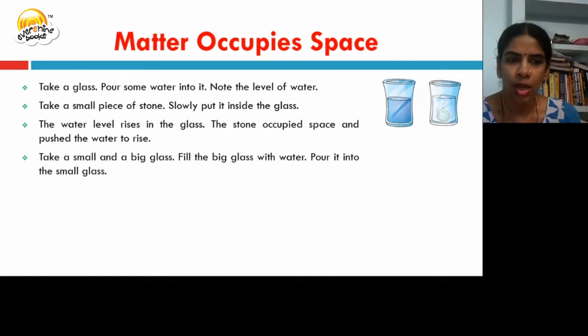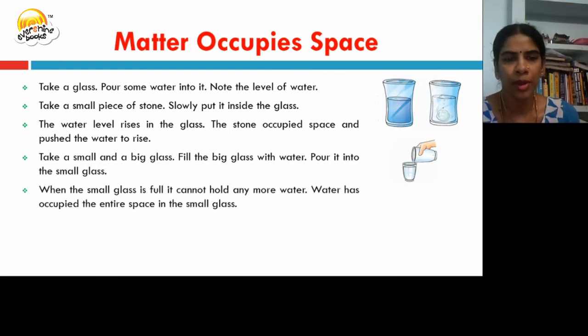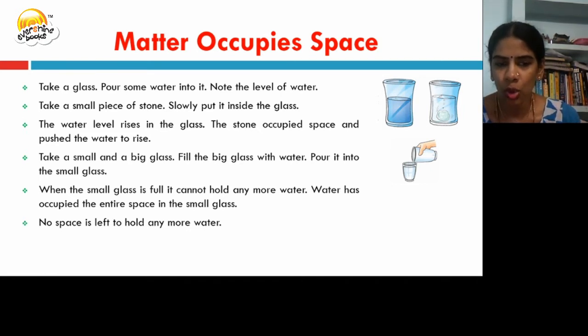Now take a small and a big glass. Fill the big glass with the water. Now pour that water into the small glass. What will happen? You will see that the small glass will be full. It cannot hold any more water. So we say water has occupied the entire space in the small glass. This is because there is no space left to hold the water.